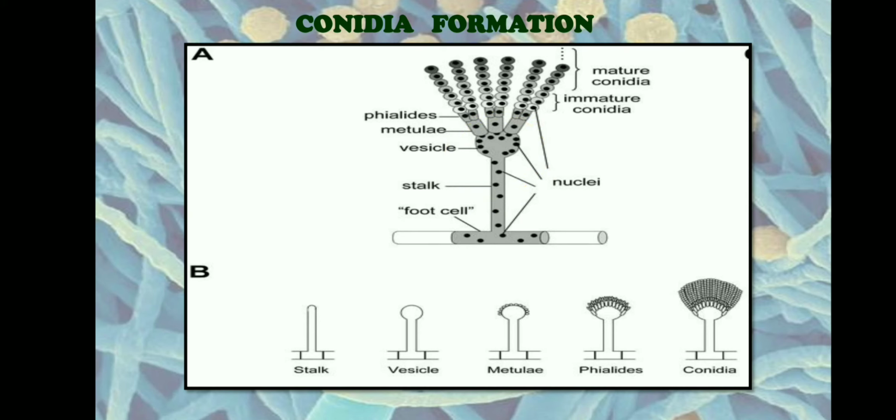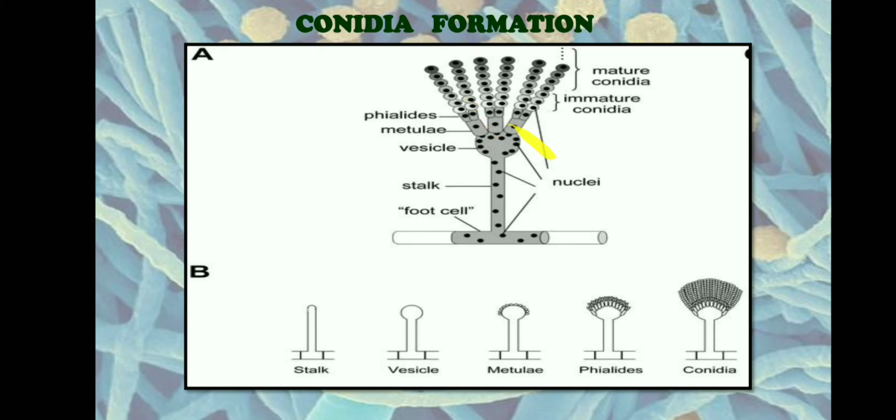Now the nucleus from the foot cell, as I told you, will move into the vesicle. The nucleus and the cytoplasm will align towards the outer periphery of the vesicle. You can see here, in the outer periphery of the vesicle, they are aligned. This nucleus aligned on the outer periphery will undergo synchronous division. Synchronous, you know what synchronous means? It has a particular method of dividing. So it undergoes a synchronous division and gives rise to tiny buds.